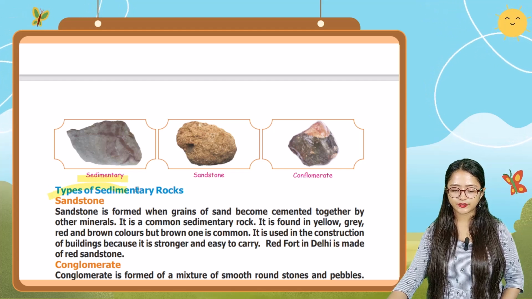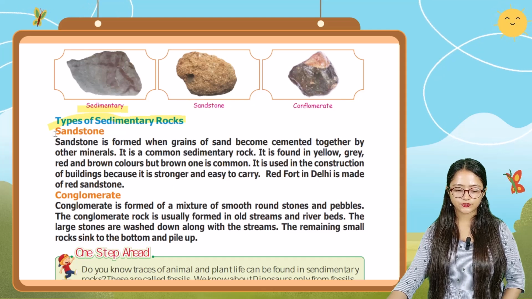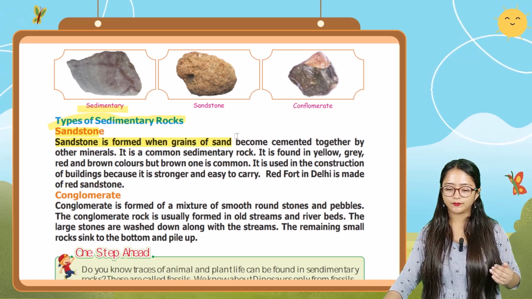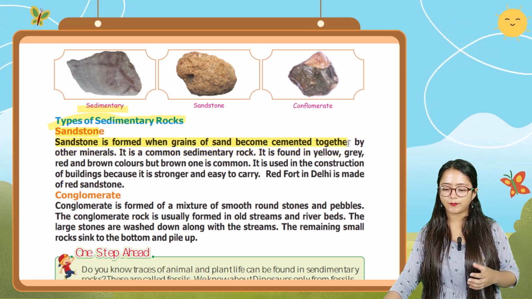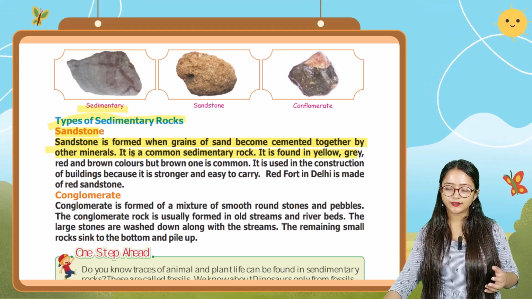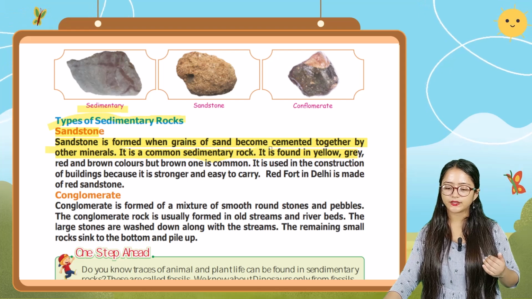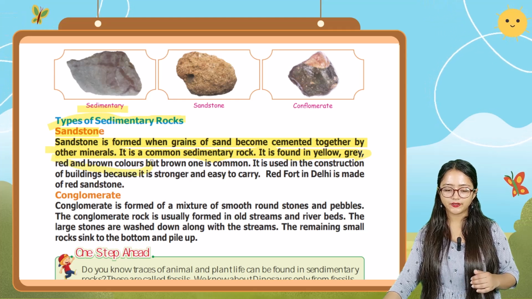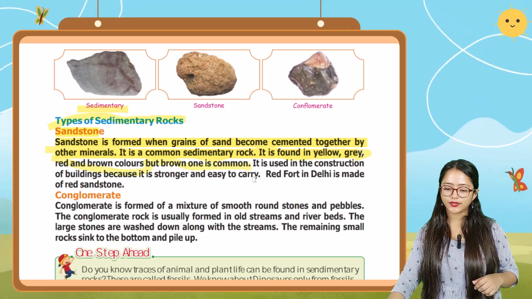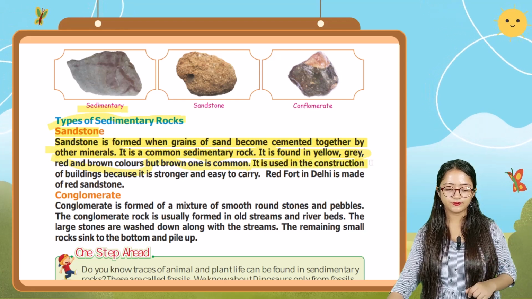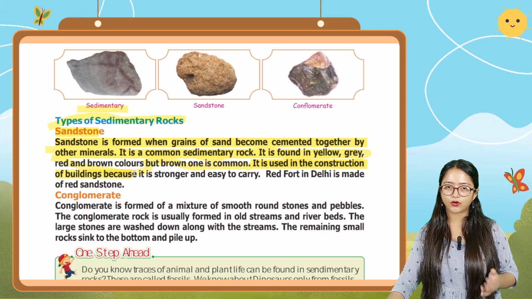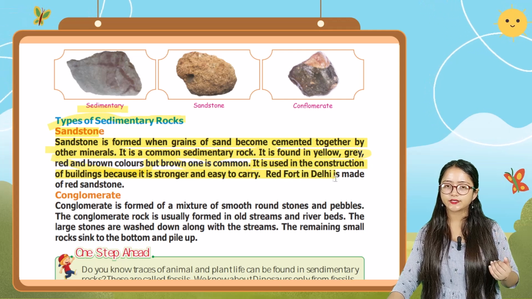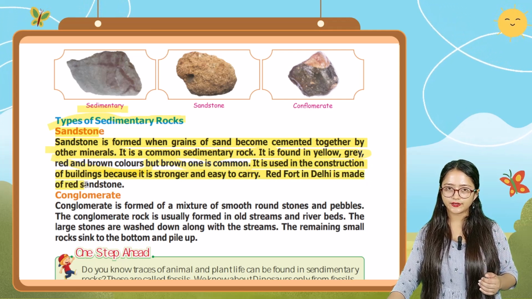Types of sedimentary rocks. So, the first type, sandstone. It is saying sandstone is formed when grains of sand become cemented together by other minerals. It is a common sedimentary rock. It is found in yellow, gray, red and brown colors, but brown one is common. It is used in the construction of buildings because it is stronger and easy to carry. Red Fort in Delhi is made of red sandstone.